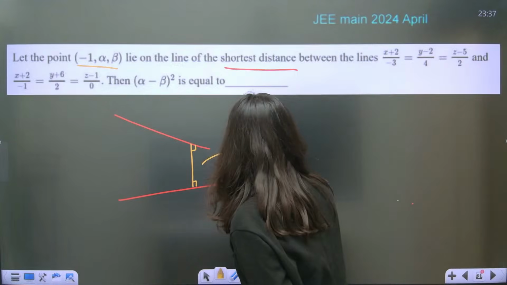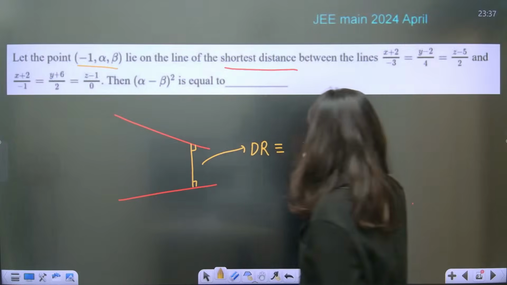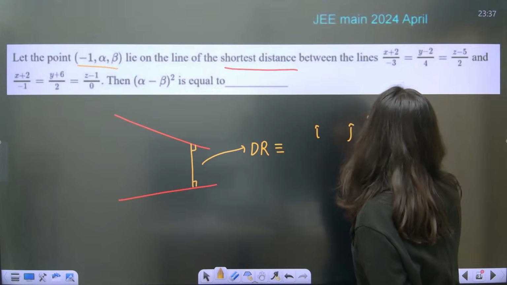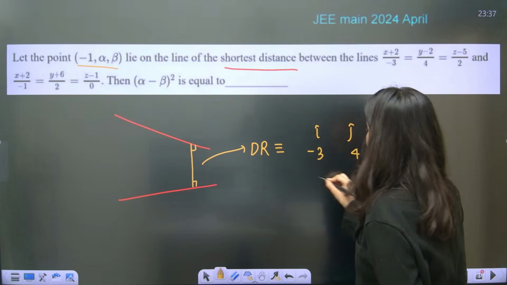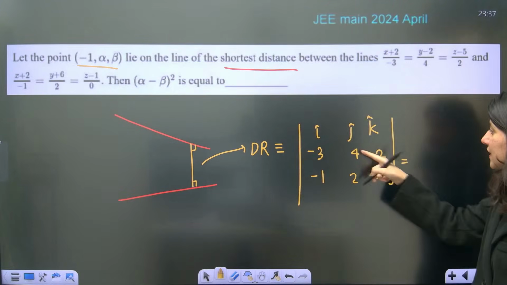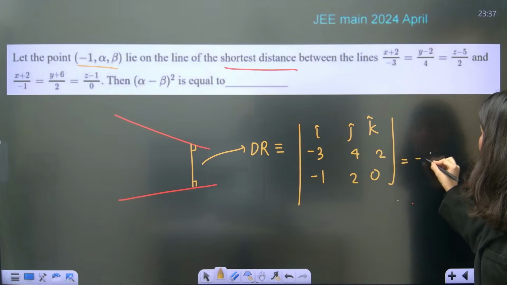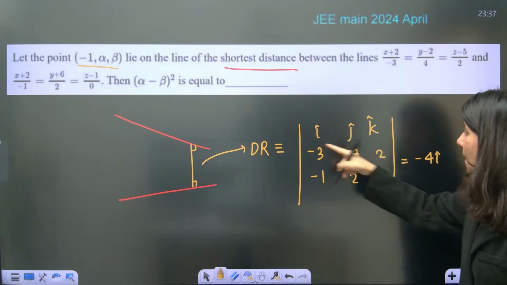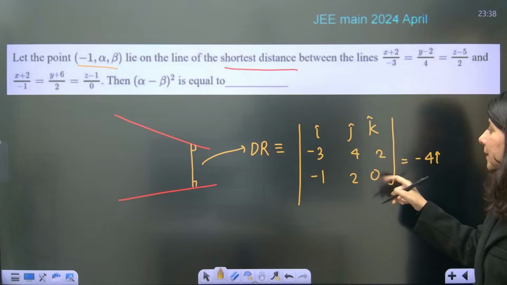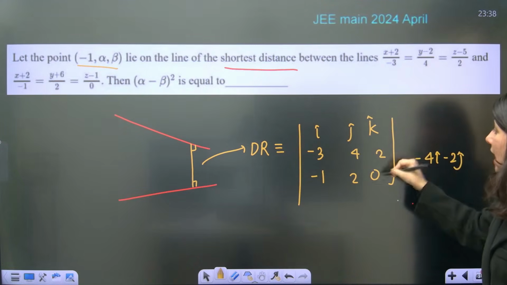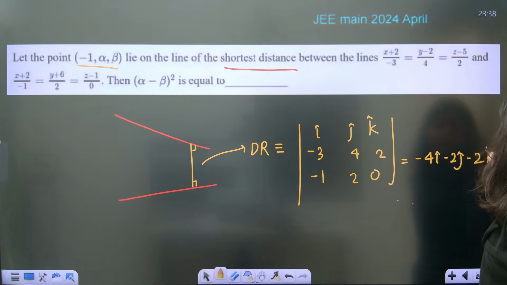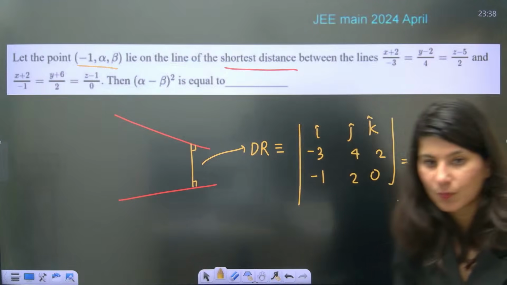So DR of this line, can anybody tell me? DR of this line you will get by cross product of DR of both the lines, which is minus 3, 4 and 2, minus 1, 2 and 0. So this is 0, minus 4. So minus 4 i cap, j cap, minus, so this is also 0 and minus 2. So basically plus 2, so minus 2 j cap, and minus 6 plus 4, minus 2 k cap. So minus 4, minus 2, minus 2.